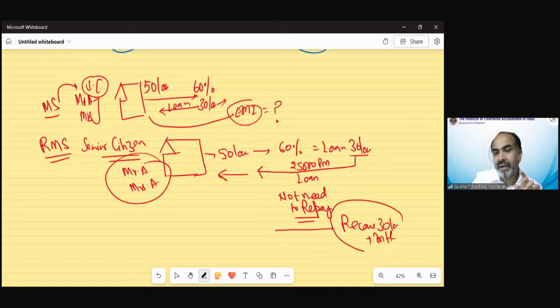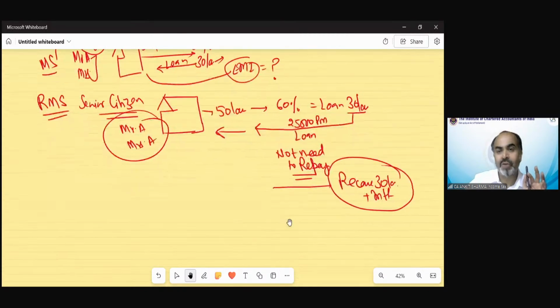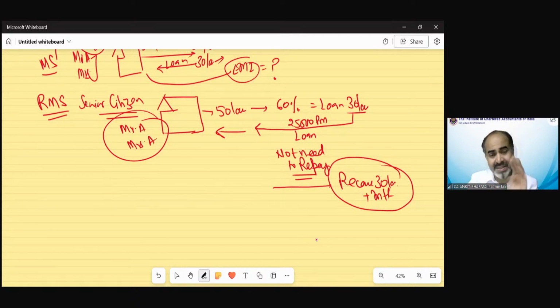After the death of the borrowers, both senior citizens, the bank will collect the loan with interest on auction of that property. Or if any of the legal heirs comes and is ready to pay the loan with interest, then the bank will transfer that property in favor of that legal heir and take the loan amount and the interest after the death of the assessees.